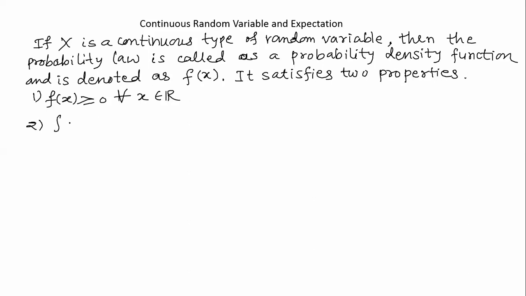And the second property is integration of f of x over the entire line, or you can alternatively say from minus infinity to plus infinity, f of x into dx, this is exactly equal to 1. These are two important properties. If these properties are satisfied by a function small f of x, then that can be treated as a probability density function. That is, it is the probability of a continuous type of random variable.